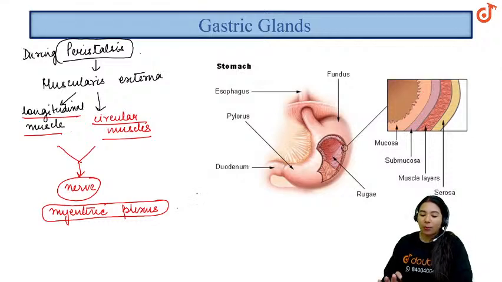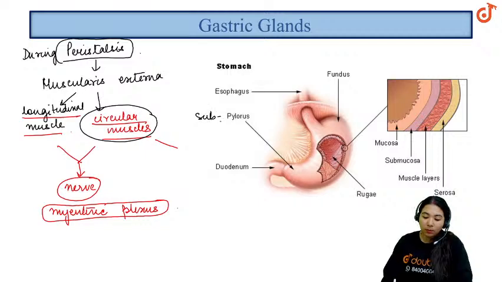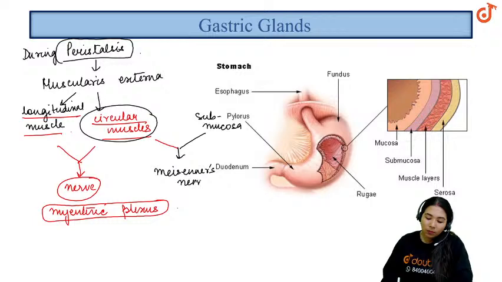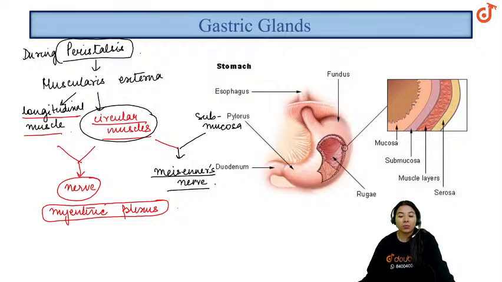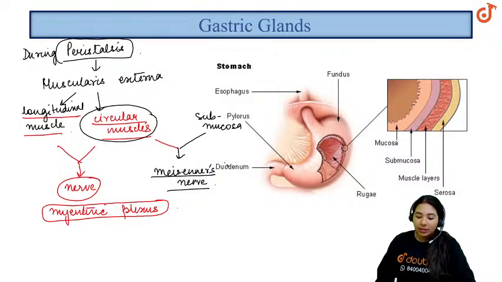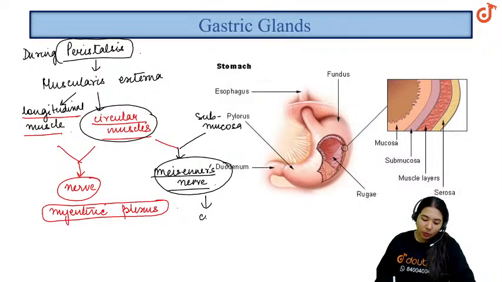So दूसरा nerve you will get in between the circular muscles and submucosa. ठीक है, and the name of that nerve is the Meissner's nerve. This will control absorption of food.